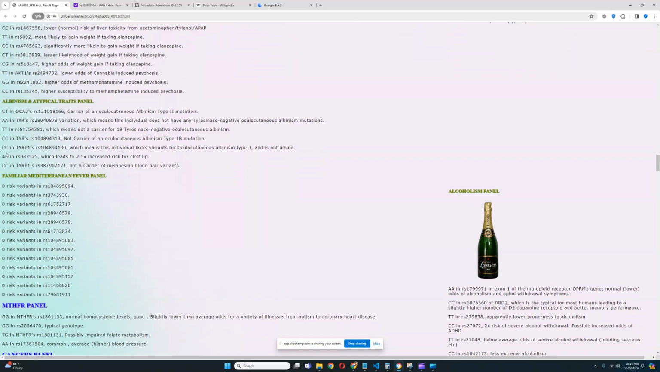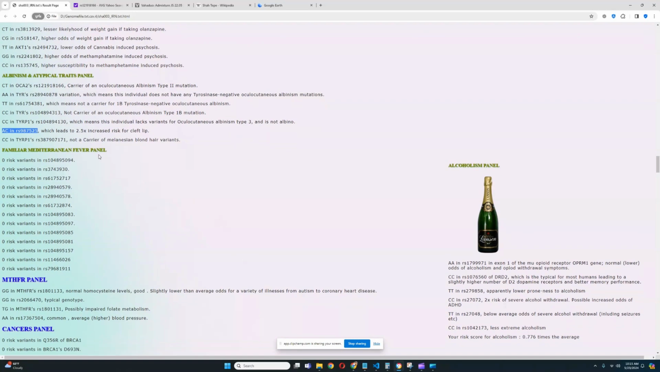I don't think she has albinism because it's a recessive trait, so you need to have 2 risk variants for that, and she only has 1. But she is a carrier for the albinism mutation. Definitely really, really interesting. She also carries a mutation for increased risk of cleft lip. For familial Mediterranean fever, no risk variants. This is really rare, by the way.